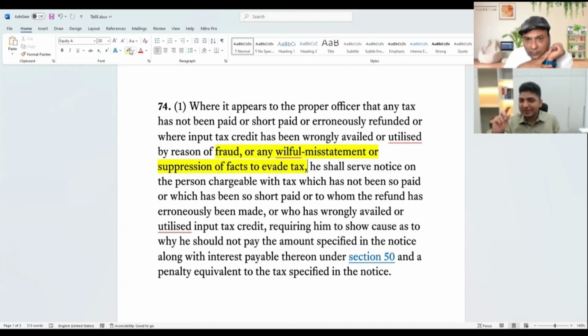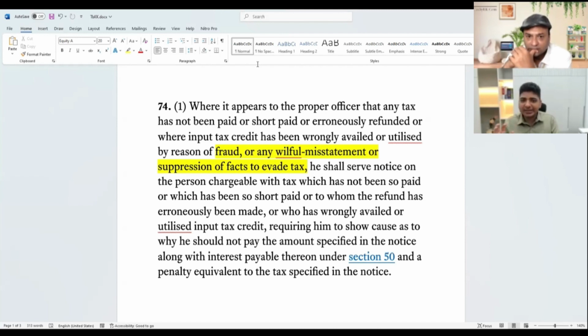Now willful, the question is what is will? In willful, will is not to evade the tax. Will is basically that the person is aware that he is lying. So when we differentiate, there are three ingredients. But what is the classic difference between fraud, willful misstatement and suppression?